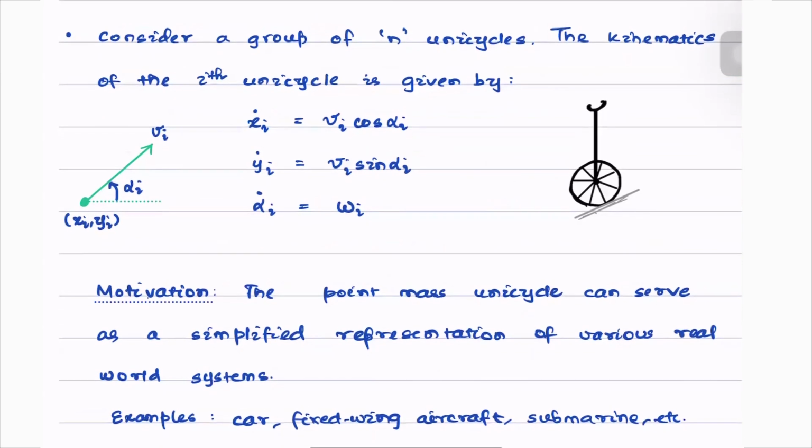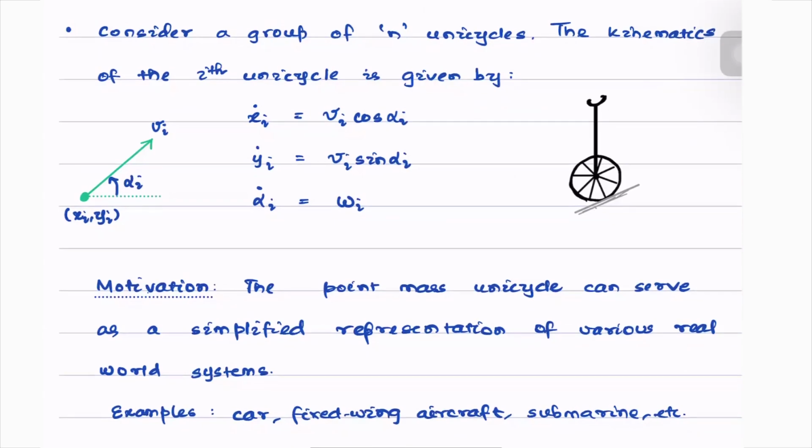I'll add one more point here. Notice that for the unicycle system, we can add some pedals here. The person who's riding the unicycle can actually move the unicycle in two ways. First, a person can turn the handle, which will cause the heading angle to change. And the second is the rider can pedal such that they can control the speed at which the wheel is moving.